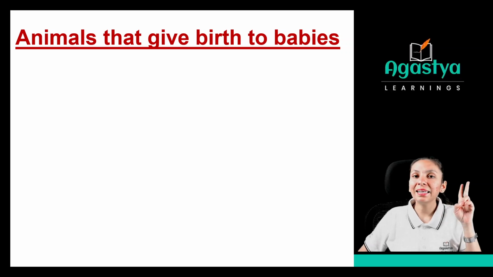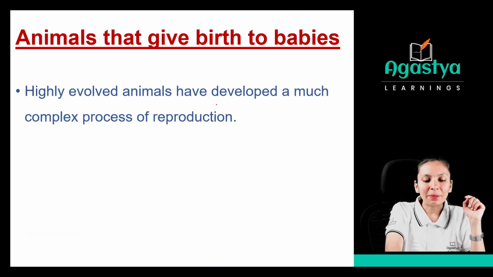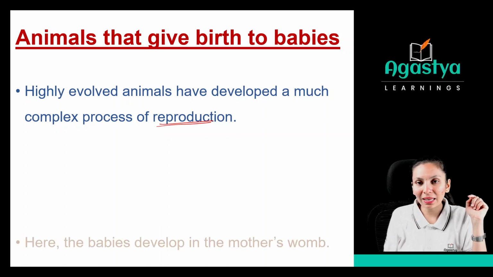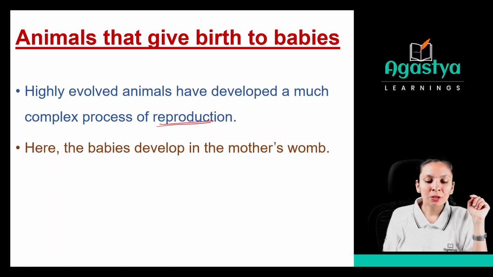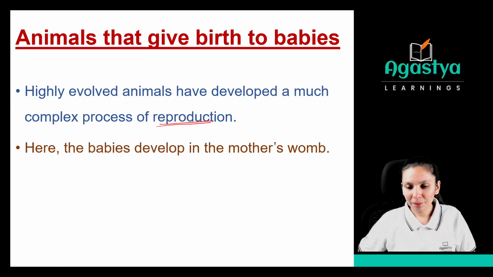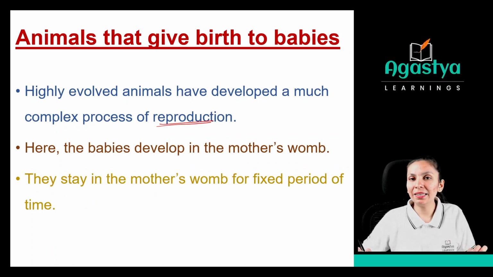Now the second category of reproduction is animals that give birth to their babies. So how are they going to give birth to their babies? Highly evolved animals have developed a much more complex process of reproduction, that is, giving birth to their babies. The babies will develop inside the womb of the mother, right? Then they stay in the mother's womb for a fixed period of time.